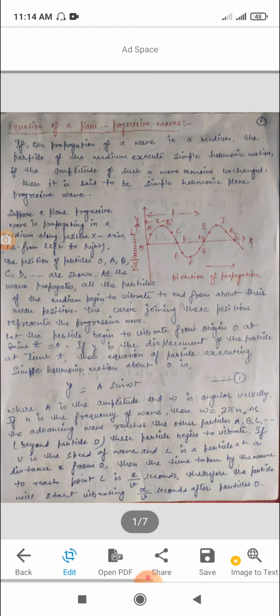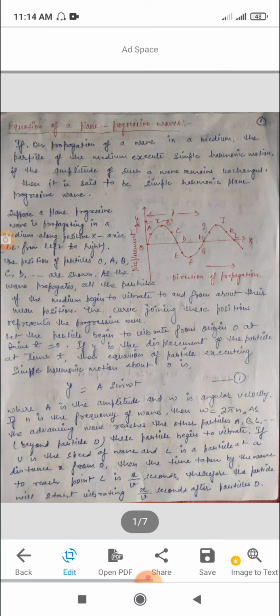The other particles A, B and C beyond particle O begin to vibrate later. If v is the speed of the wave and C is a particle at a distance x from O, then the time taken by the wave to reach point C is x upon v seconds.